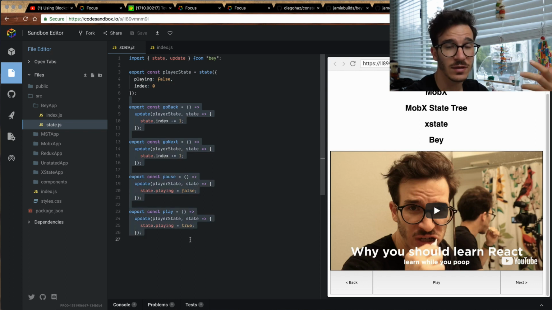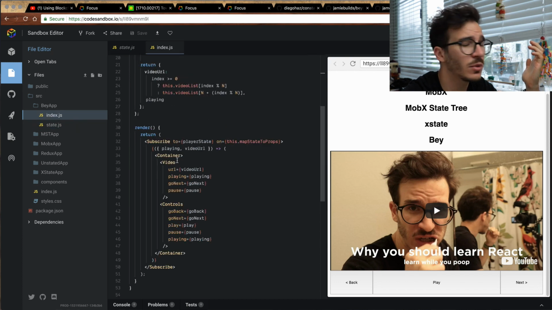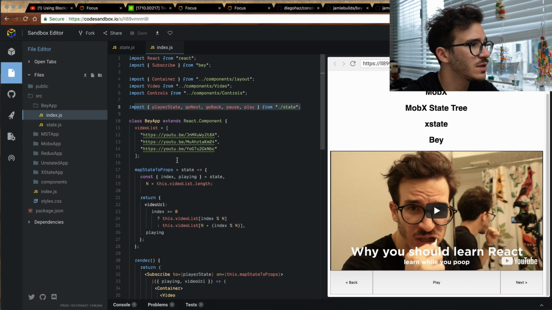Then we export a bunch of tiny little functions that are essentially our actions. All of our actions are calling update, giving it the current state, which they have direct access to. It's nice and easy to use. I'm not sure whether I like this or Unstated more, but it definitely seems like a good choice.